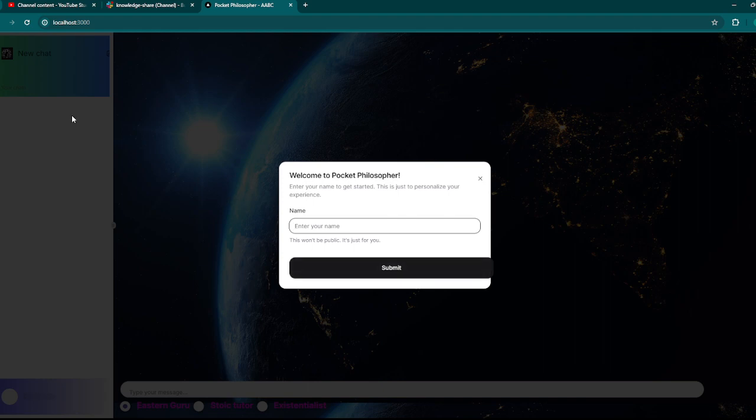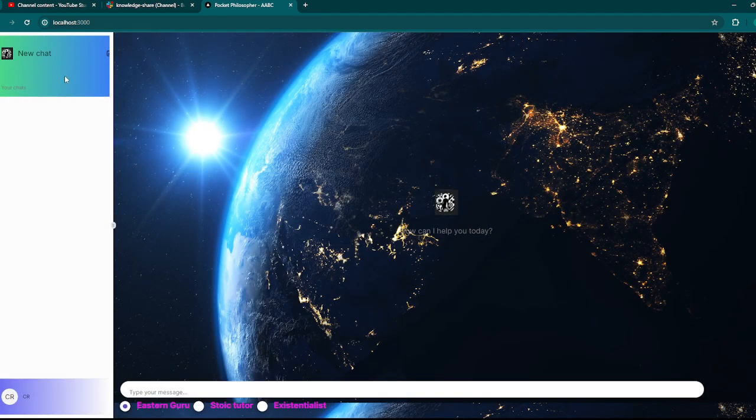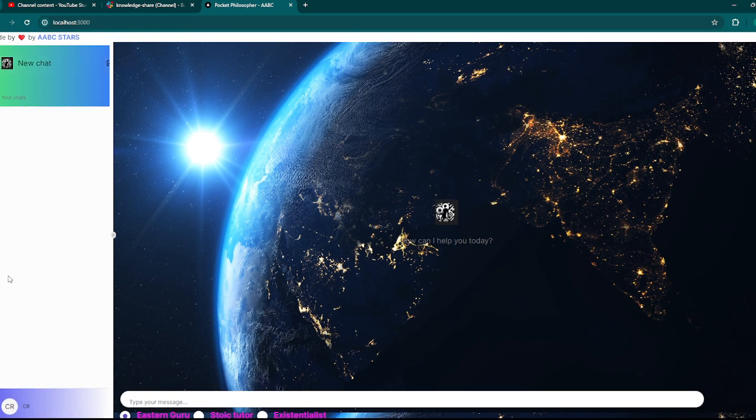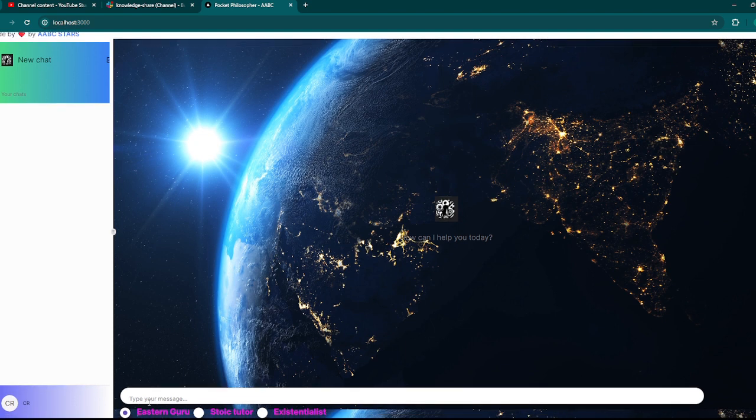So this is our application. Once we execute the front end and back end, it collects the user details. Welcome to the Packet Philosopher, and enter your name. I'm just giving my name. Here you can see all the chats you have interacted with, in case you have already communicated, or you can change your settings, like the name you want to display. Here you can type your message, and once you type it, you can send it.